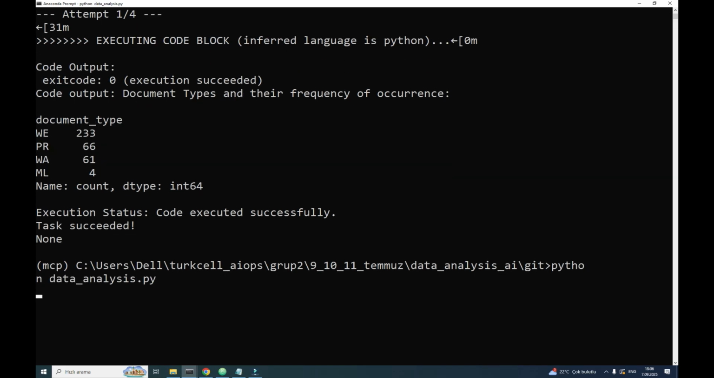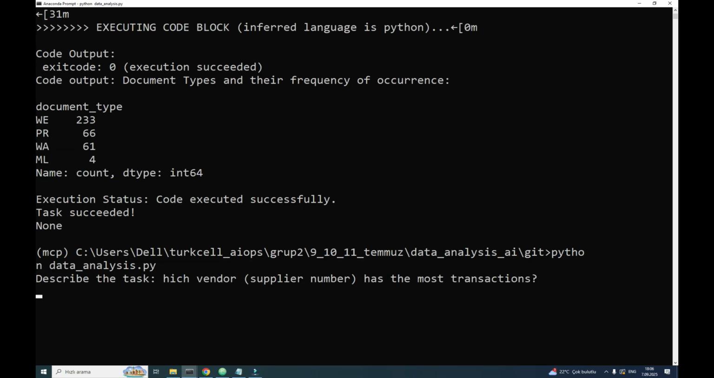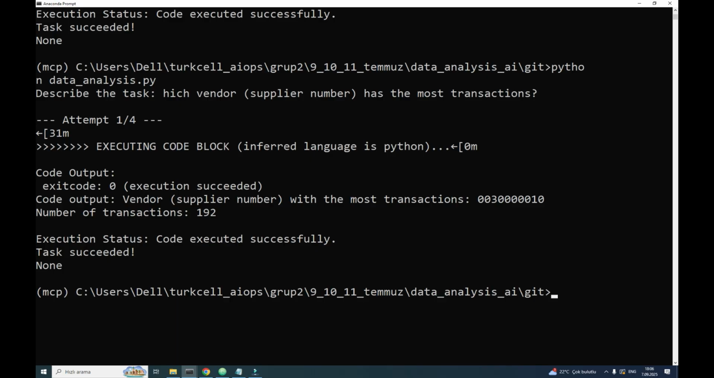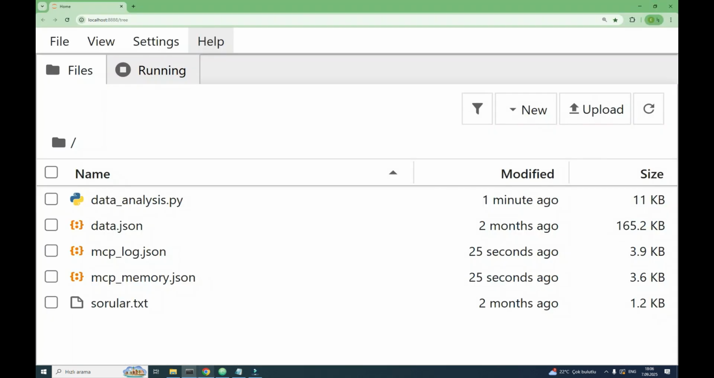And later we can check the logs. I forgot to put a W, but let's check if it will understand it or not. I assume it will, because the intention is accepted. So the vendor number is this one, and the number of transactions is this. Great. Let's check the Jupyter Notebook with the MCP log JSON and MCP memory JSON.